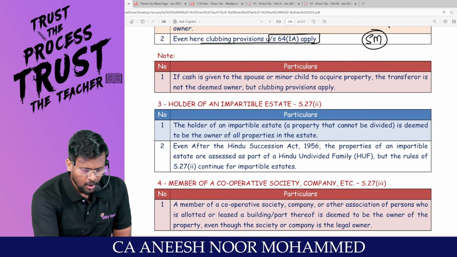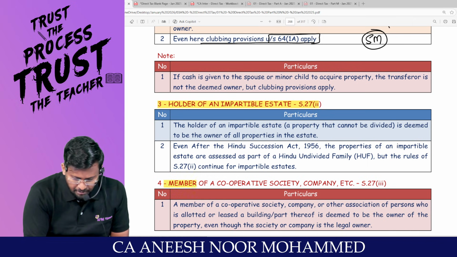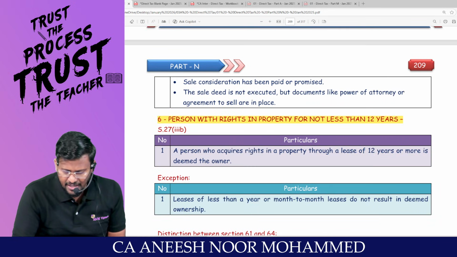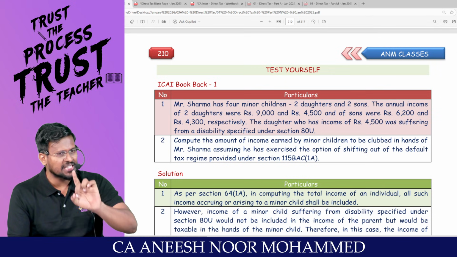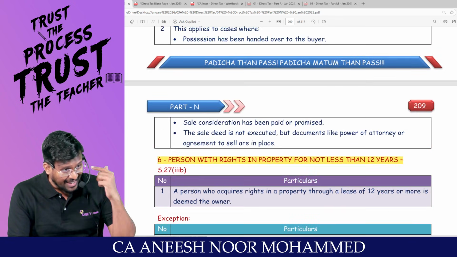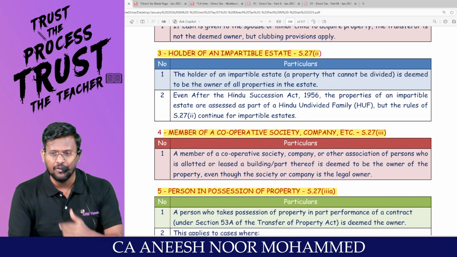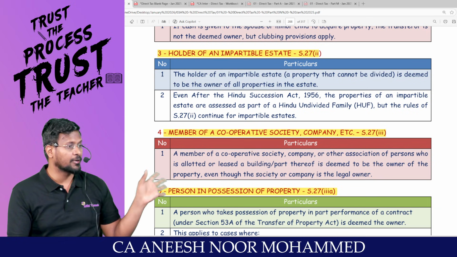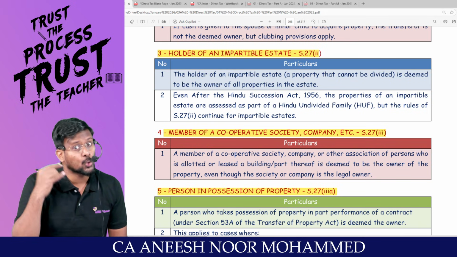Are you really with me? Holder of impartible estate. Member of cooperative society or company, person in possession of the property, person with right in property not less than 12 years. My dear lovable students, in this, if an individual is transferring property to the HUF, it is not covered. That clarity you should have. Only if an individual is transferring property to the spouse, and if an individual is transferring property to the minor child, then only section 27 will be applicable, not to the HUF. That's why for HUF, 64 subsection 2 clubbing is attracted.